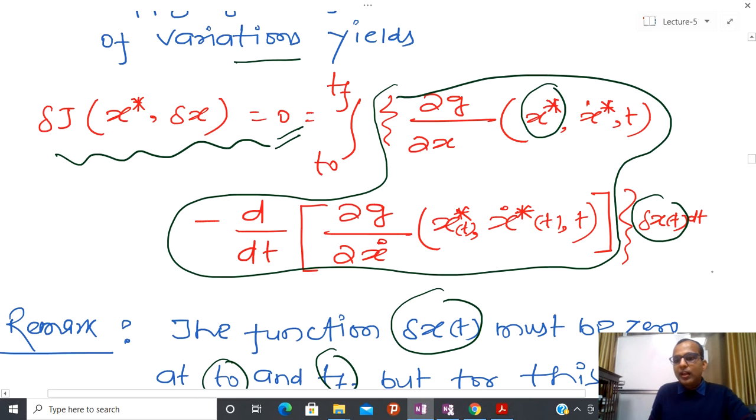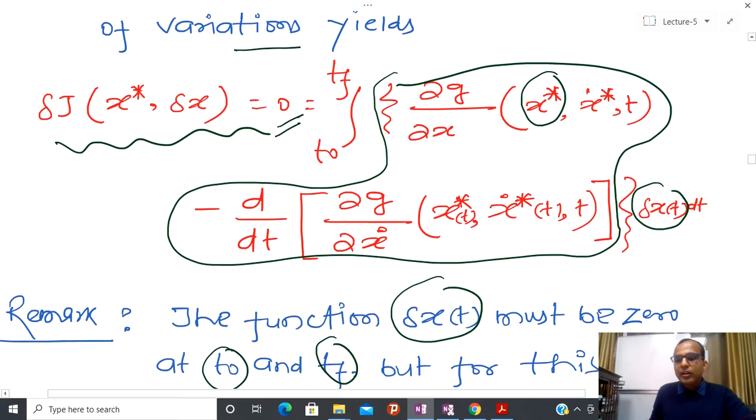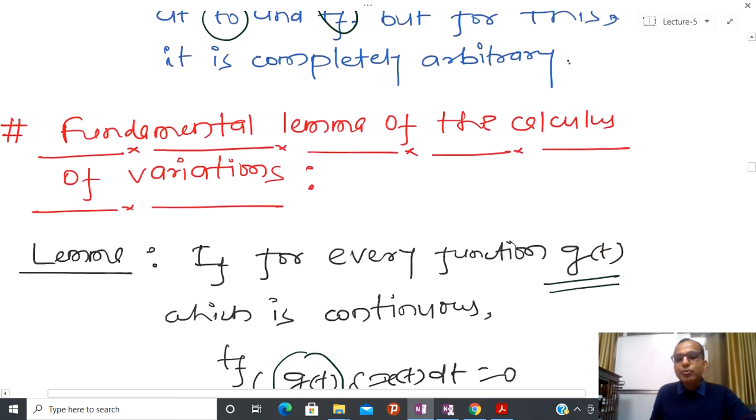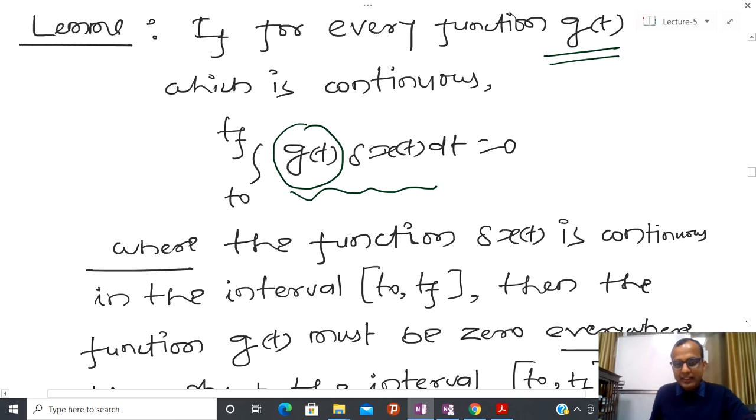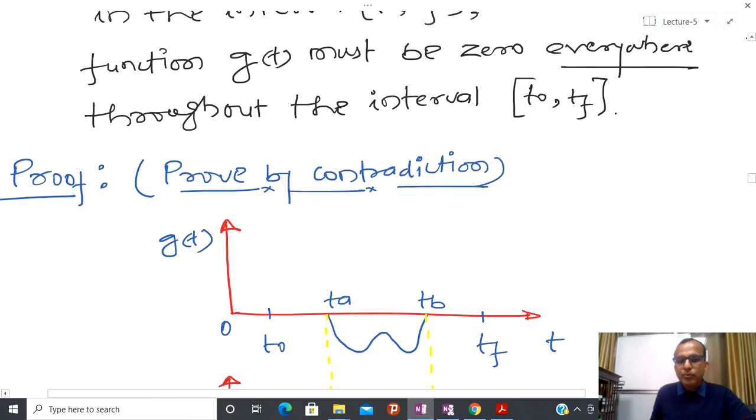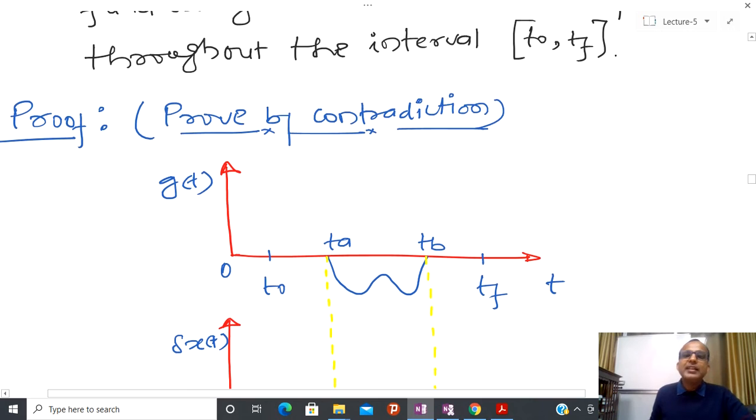So first try to understand the proof of this lemma, which is again very simple. For the sake of completeness I am going to prove it, and in order to prove this I am going to use the idea of contradiction. So I am going to contradict some argument.